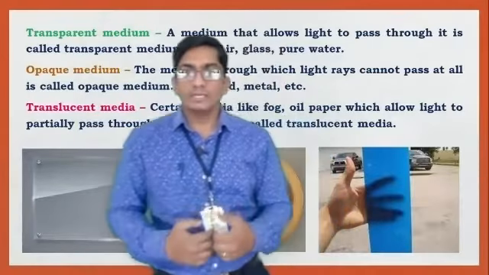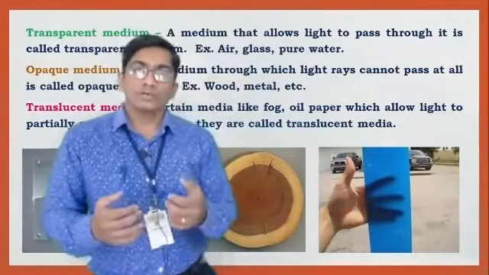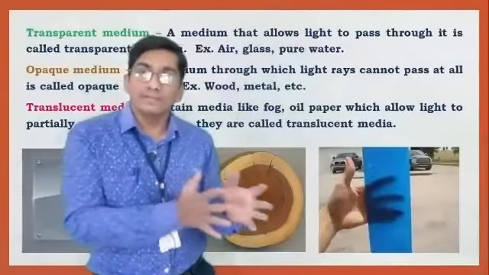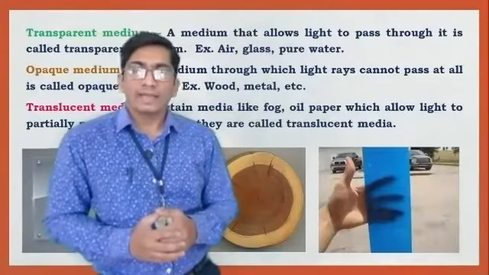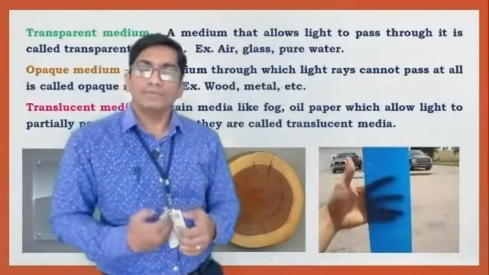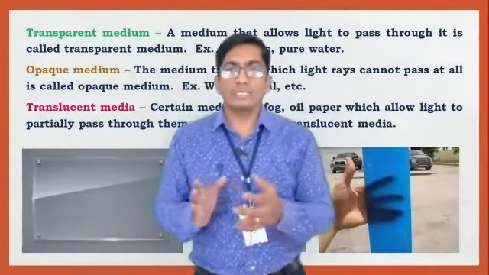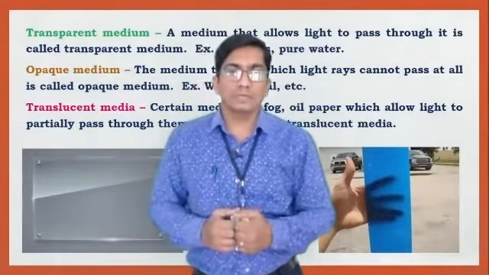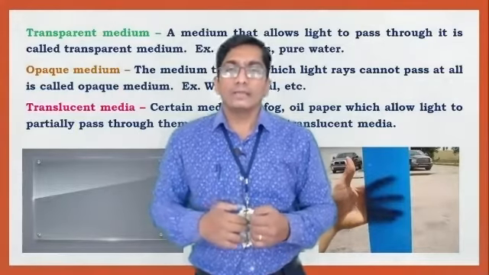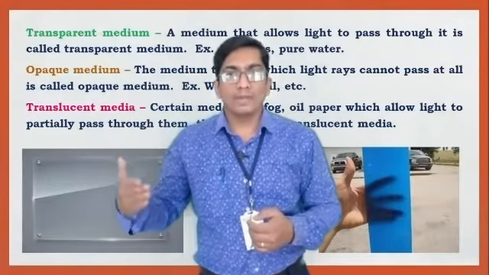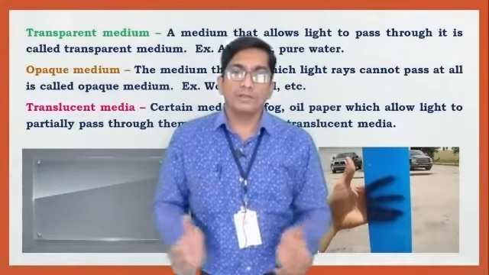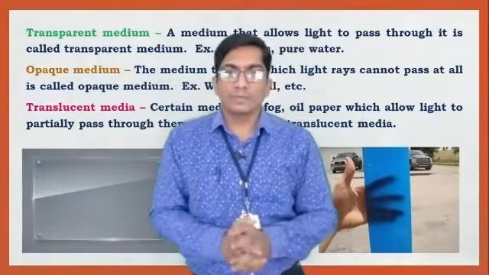Today we have seen what is meant by sources of light, and the different sources of light. We have also seen the different types of medium: the transparent medium, opaque medium, and translucent medium. These are the various forms of medium. With this, we complete today's chapter.